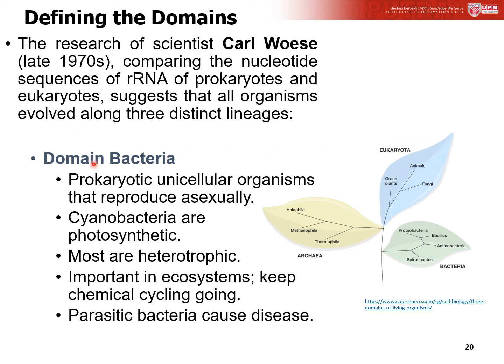So the first domain is the domain Bacteria. Bacteria are all prokaryotic unicellular organisms which reproduce asexually. The cyanobacteria are photosynthetic, and most of the bacteria are heterotrophic. They are very important in our ecosystem, and they also keep the chemical cycling going. But the parasitic bacteria can cause disease.